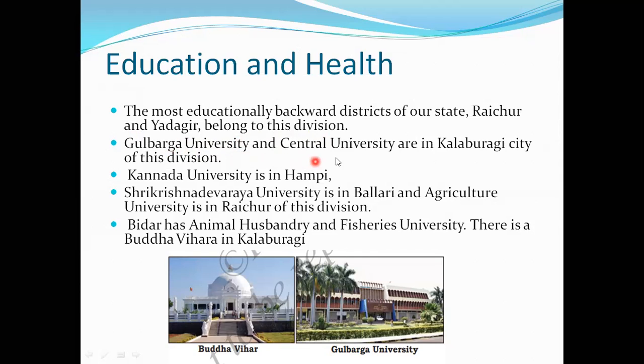Gulbarga University and Central University are in Kalburgi city of this division. Which division? Kalburgi division. And Kannada University is in Hampi. Sri Krishna Devaraya University is in Ballari, and the Agriculture University is in Raichur of this division. Bidar has an animal husbandry and fisheries university. There is a Buddha Vihara in Kalburgi.